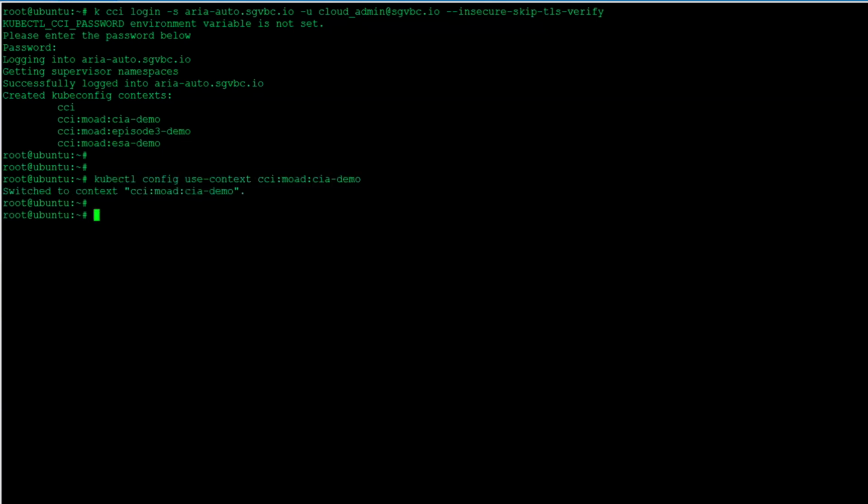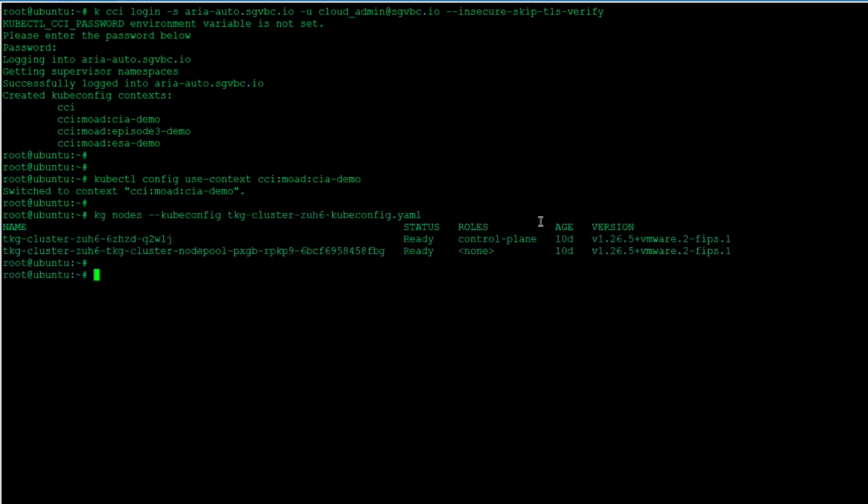Let's quickly check what's going on with our cluster. For that, I'm going to use kubectl get nodes with the kubeconfig file. This is a config file we downloaded from the Azure Automation for our TKG cluster. Immediately we can see it is running one control plane node and one worker node, on version 1.26.